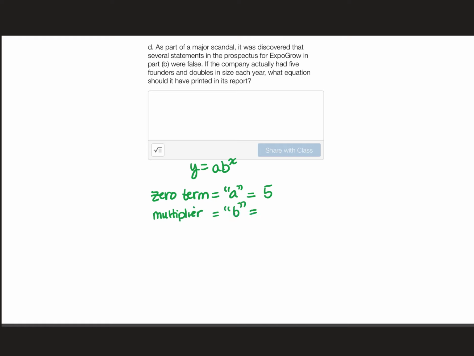And we said it doubles this year, right? So if we look at what it actually is, it's doubling in size each year. So we're multiplying by 2. So if I were to write my equation, it would be y equals 5 times 2 to the x.